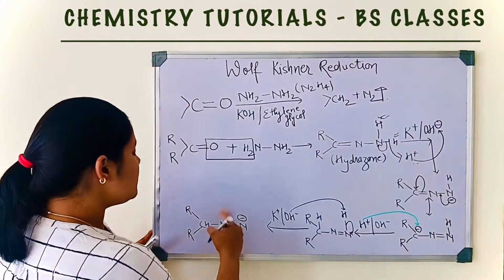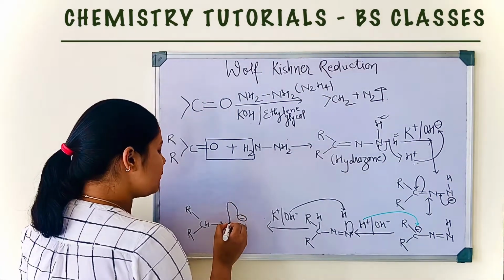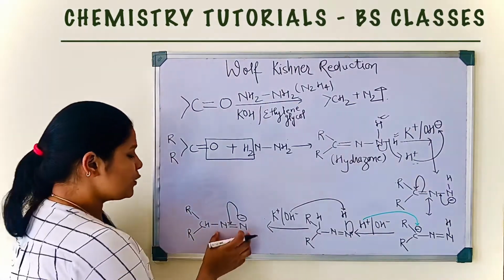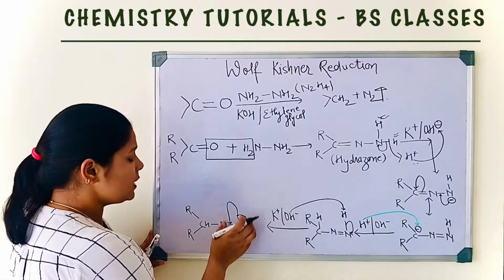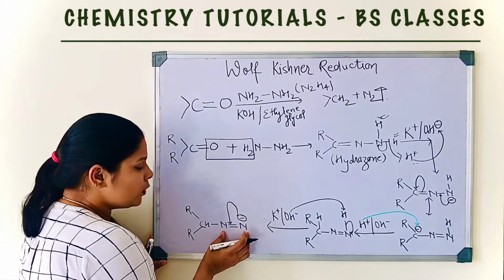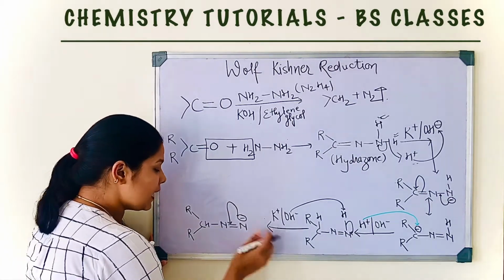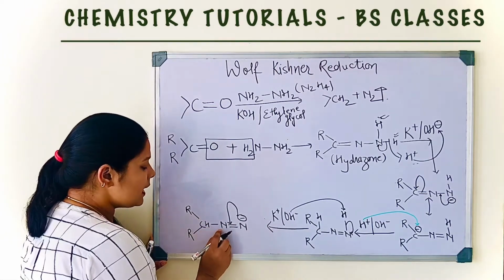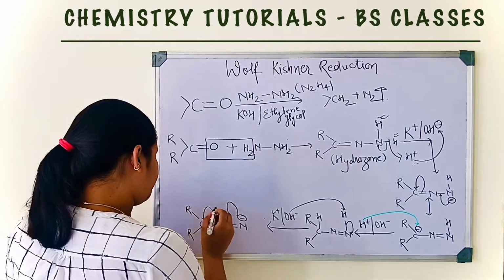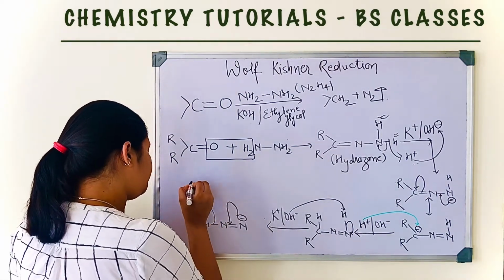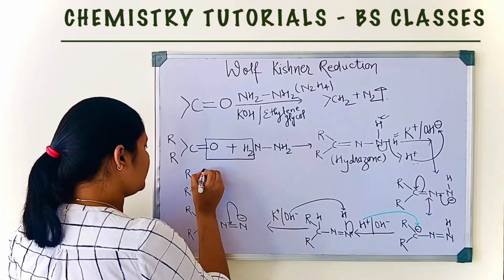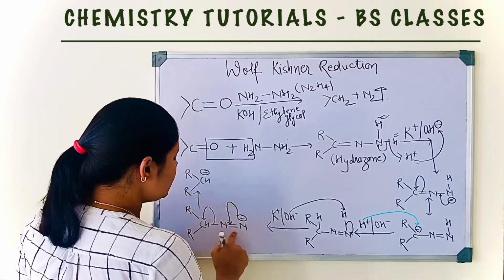Now due to the resonance structure, this bond shifts here between the nitrogen, and the valency of nitrogen, that is combining capacity of nitrogen, is now fulfilled. So this N2 molecule leaves in the form of N2 gas, and the bond between carbon and nitrogen is completely shifted to this carbon, and the molecule will form here a negative charge and the byproduct is N2.